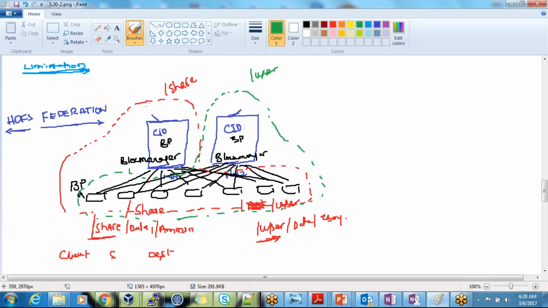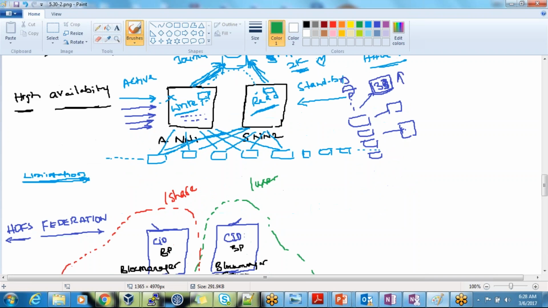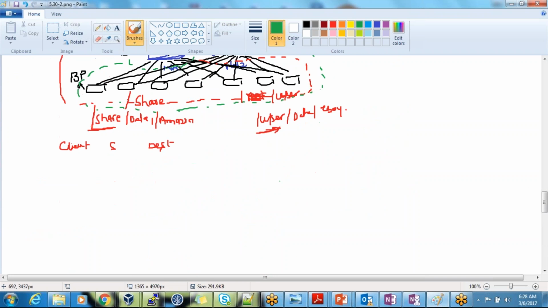So that's it for today. This is what we have discussed about the theory part. The theory part is completely done. So we need to do a setup on our machines. And before going to the setup, I would like to explain with the configurations how federation works and how your high availability and secondary name node work. So there are documents for that. I will share the documents and I'll explain those documents.